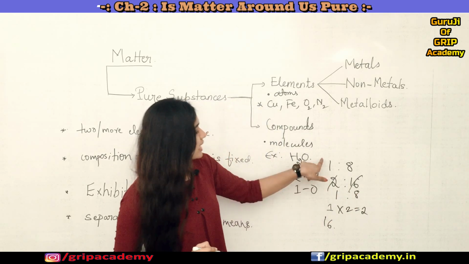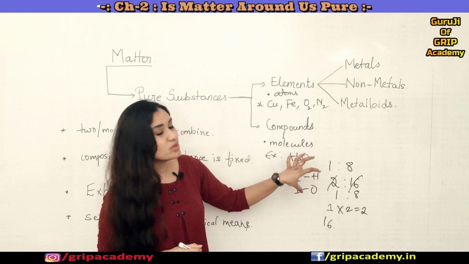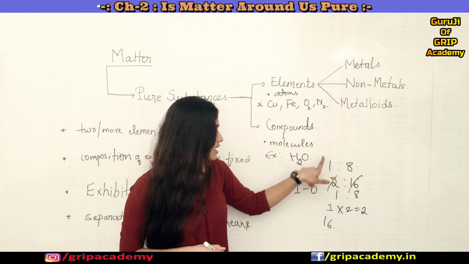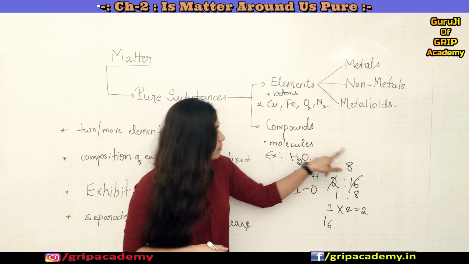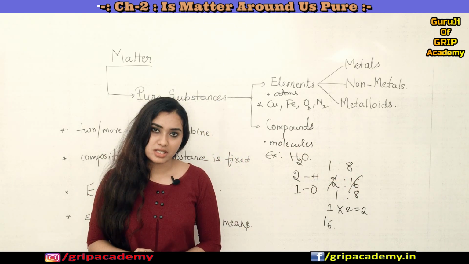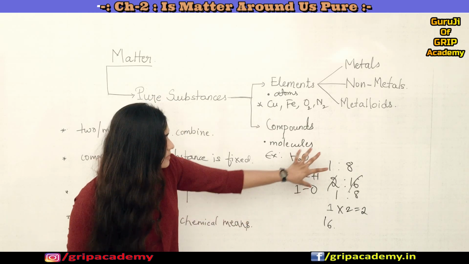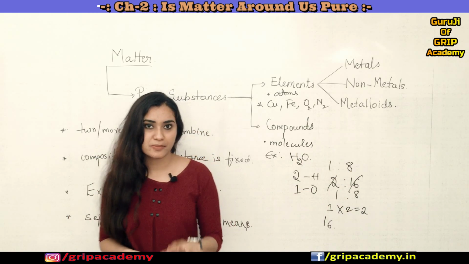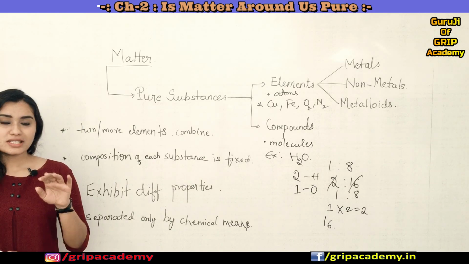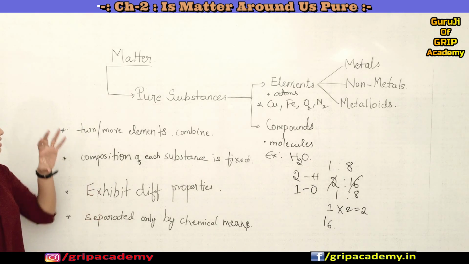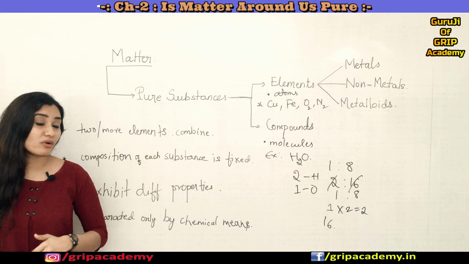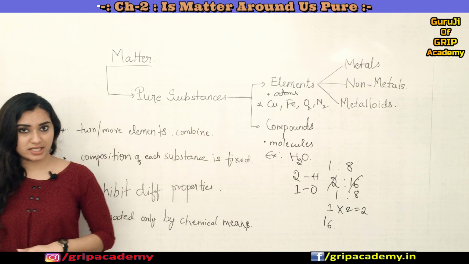Thus I told that hydrogen and oxygen will combine in 1:8 ratio, like 1 gram of hydrogen will combine with 8 gram of oxygen to form water. So you can see that their ratios are fixed. That is what the second property means. Okay, so the third property is that compounds will exhibit different properties from that of their individual constituents.